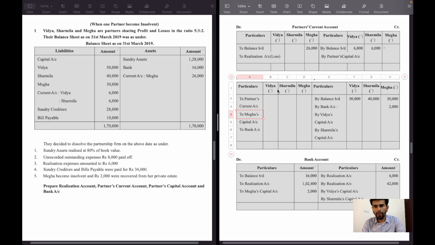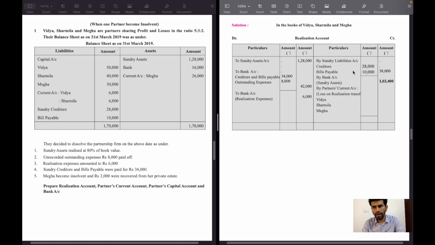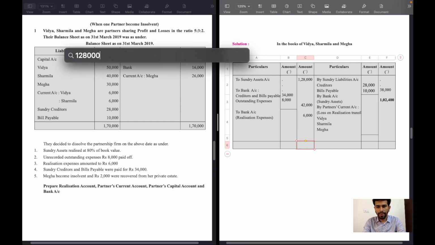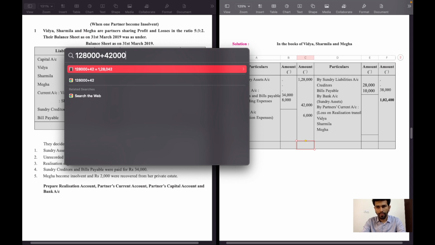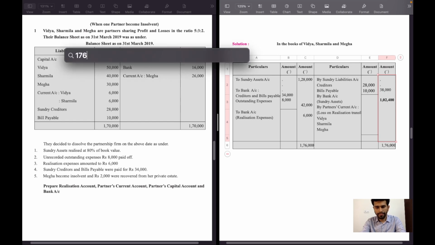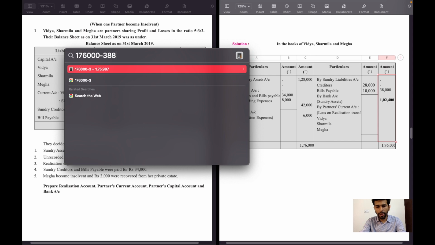All the information we have recorded. Now let's close realization account first. Realization account debit side is higher. 1,28,000 plus 42,000 plus 6,000, 1,76,000 rupees debit side, minus 38,000, minus 1,02,400, 35,600.